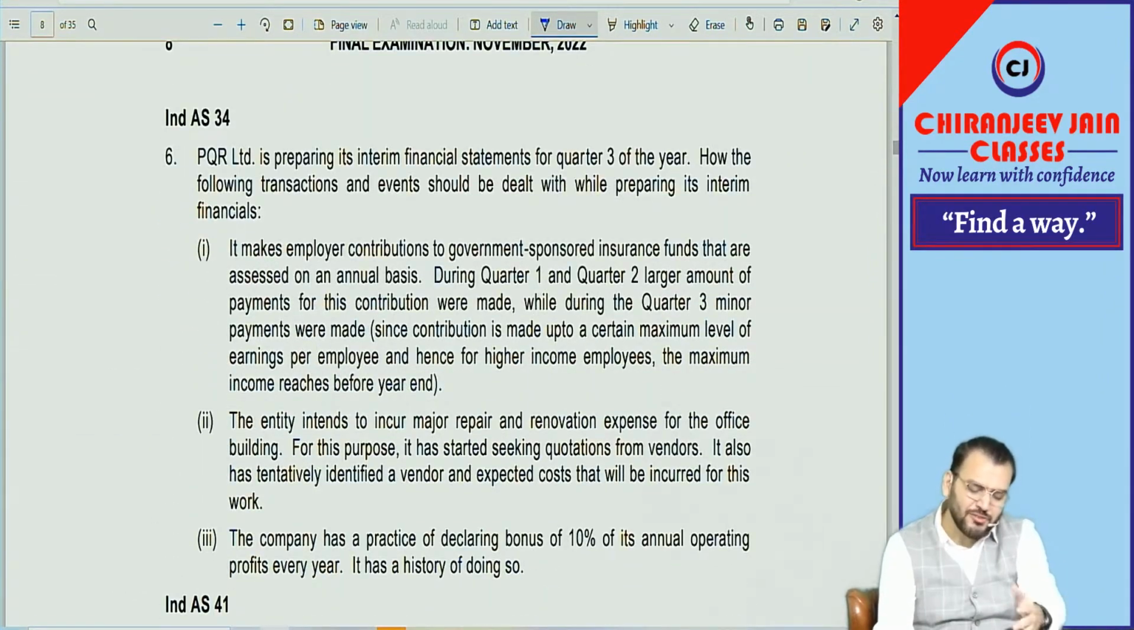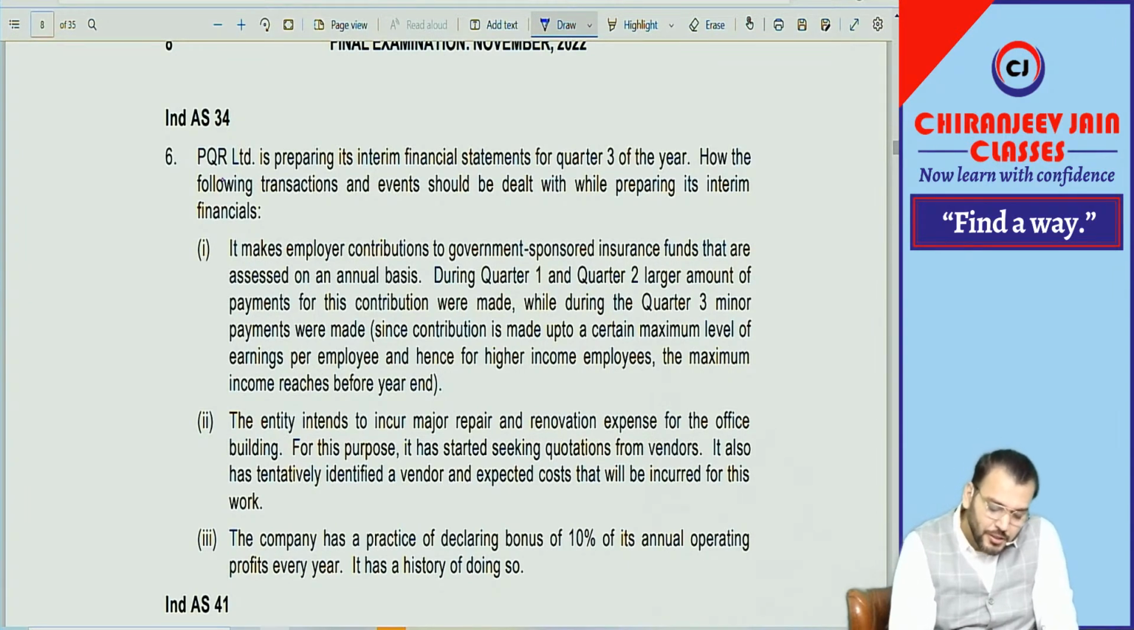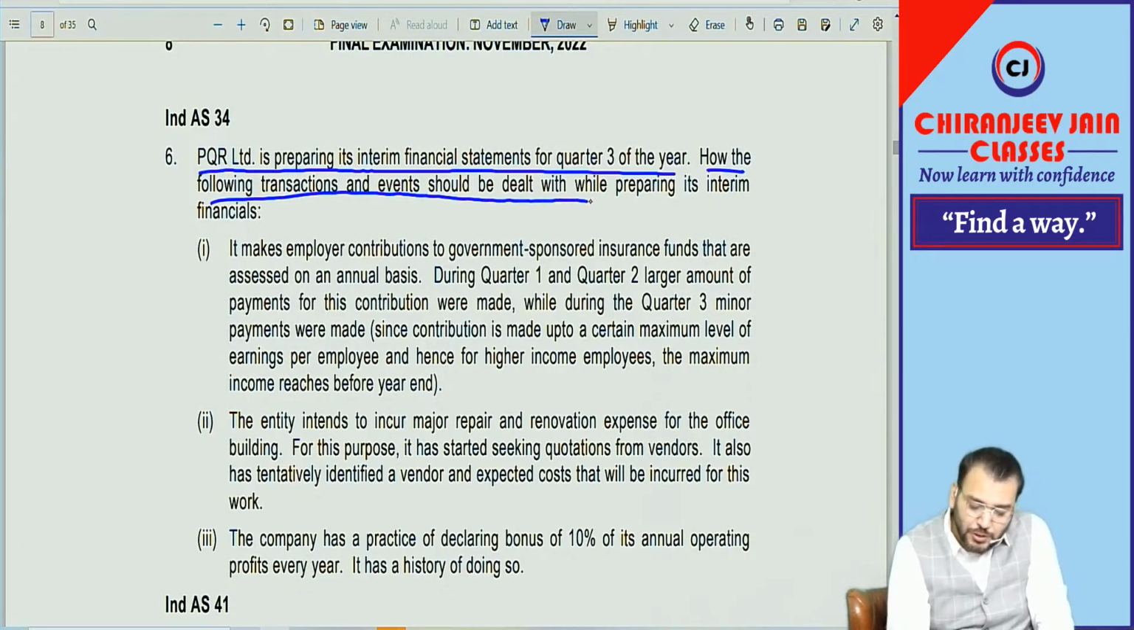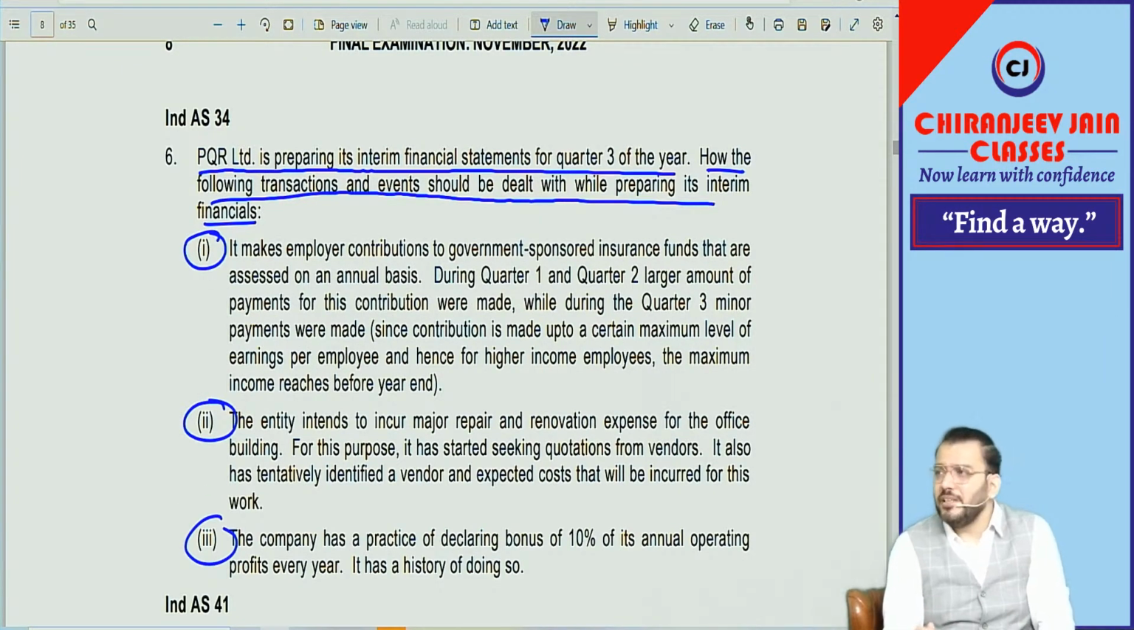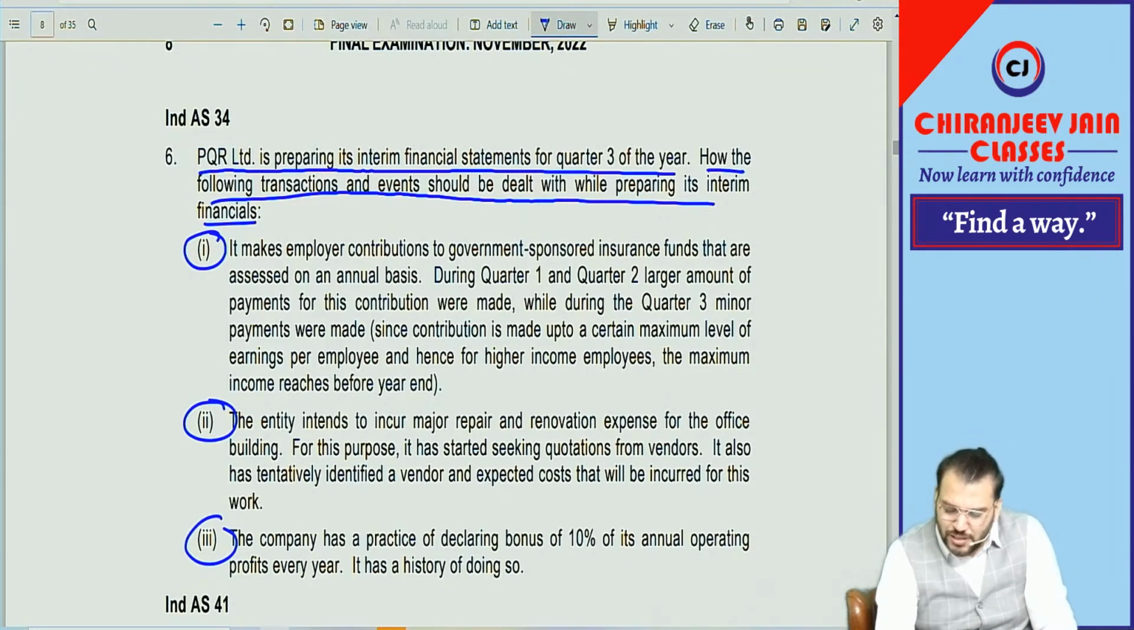Ind AS 34. This is a theoretical question. PQR is preparing its interim financial statement for the quarter 3 of the year. How should the following transactions or events be dealt with while preparing its interim financials? Means they have given some information. So whether it can be deferred, whether it can be anticipated, we have done now. Ind AS 34 interim financial reporting. That type of question, can you read the solution on your own? Correct. You can do it on your own.